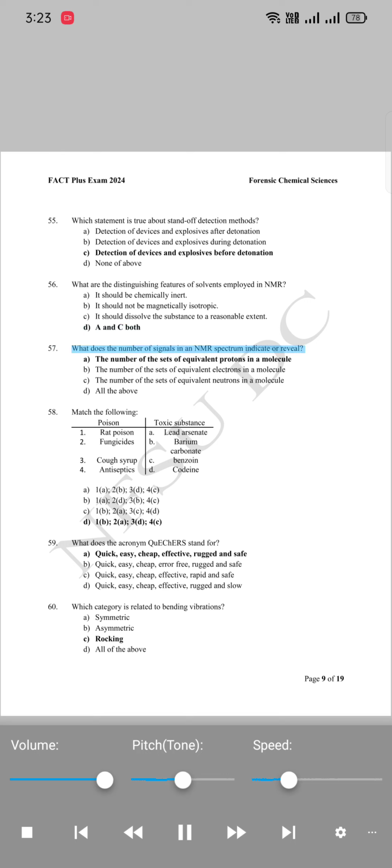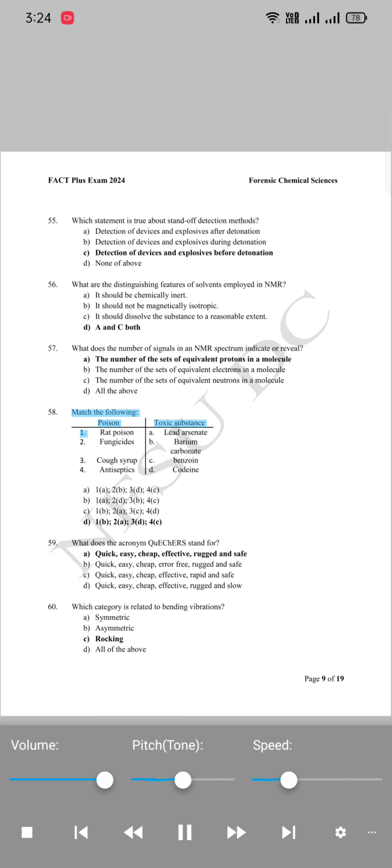57. What does the number of signals in an NMR spectrum indicate or reveal? A. The number of the sets of equivalent protons in a molecule. B. The number of the sets of equivalent electrons in a molecule. C. The number of the sets of equivalent neutrons in a molecule. D. All the above.